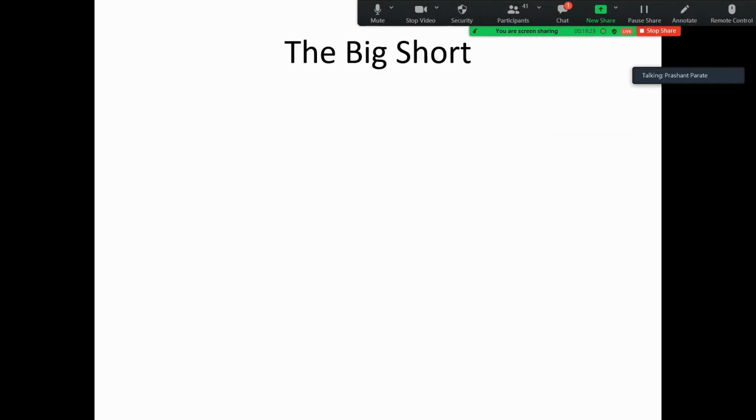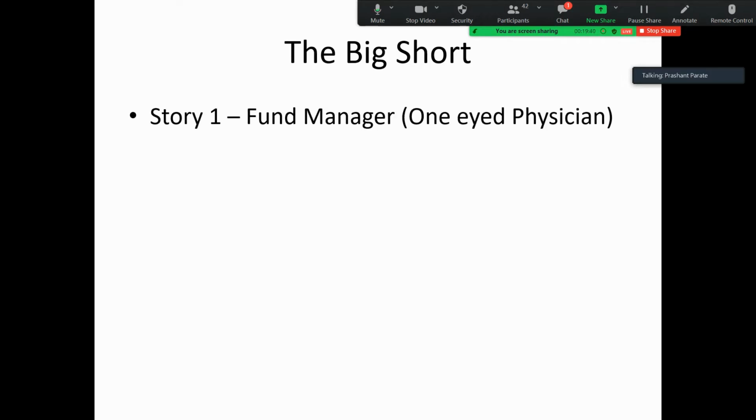I recently saw this movie, The Big Short, and I would like to discuss this movie in short because it is based on fundamental analysis. There are 3 stories in this movie. First story is about a fund manager. He is a one-eyed physician. He was also a physician and he became a fund manager. He found out in 2005 that there is some issue with the bond market of housing. He found out that prices of properties are increasing very rapidly and are likely to fall.